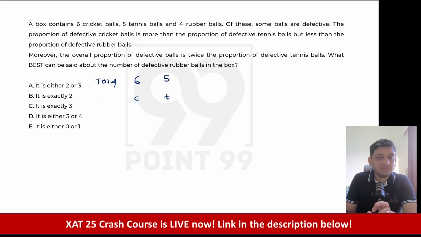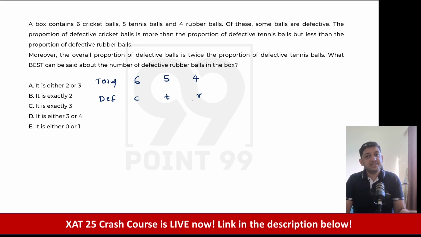These are the total number of balls, and let's say I am writing this as the defective number of balls. What about rubber balls? There are 4 rubber balls, and out of them R should be defective. That is what we are looking at, right? Now we have been given some inequalities, and if I manage those inequalities, then I should be able to get the possibilities for the number of red balls in this particular box.